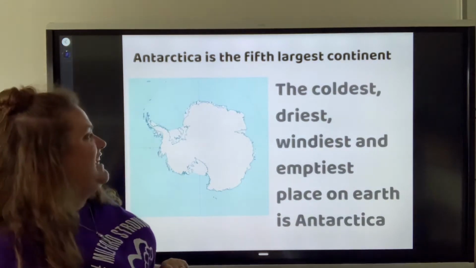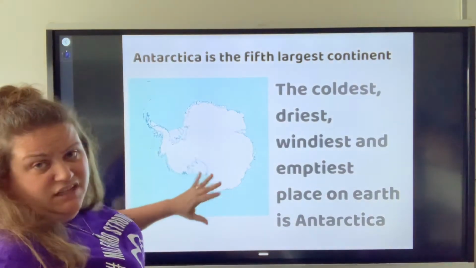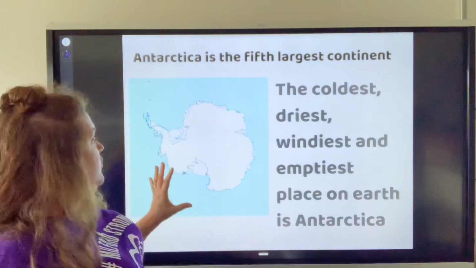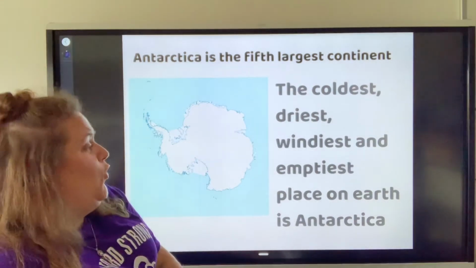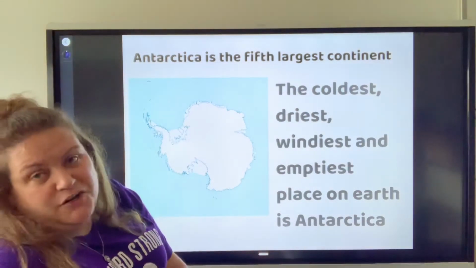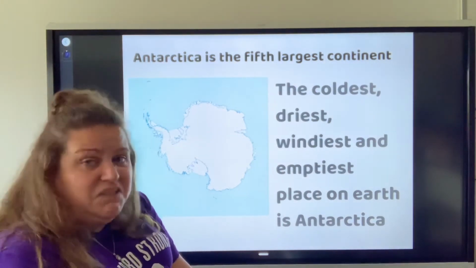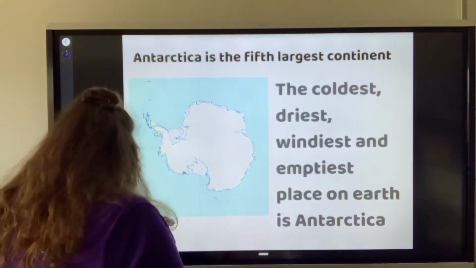Our fifth largest continent is Antarctica. You don't often see Antarctica in its cold, beautiful glory, but here it is. This is what it looks like from the bottom of the globe. It is the driest, coldest, windiest, and emptiest place on Earth. Very few things live in Antarctica, penguins and some scientists. And the scientists don't live there for very long.